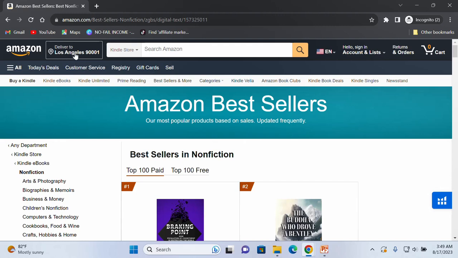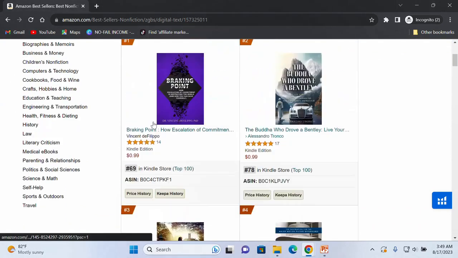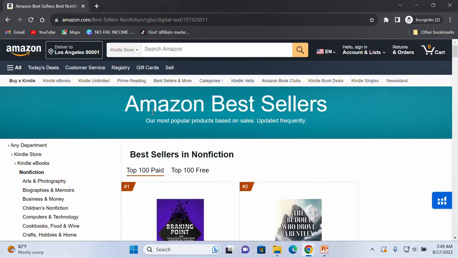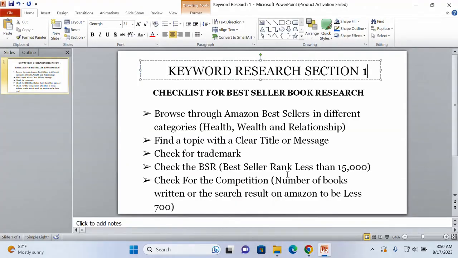This is Los Angeles in the United States, and we are in the Kindle section of Amazon. This is the best selling books in the non-fiction niche. Now we are talking about keyword. Let's go back. First of all, what is a keyword?